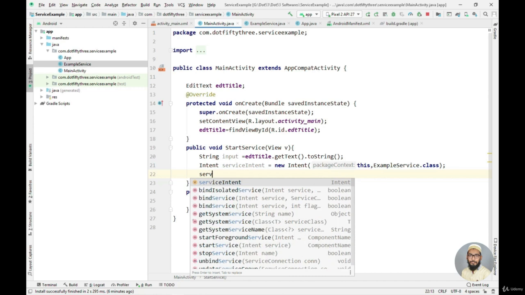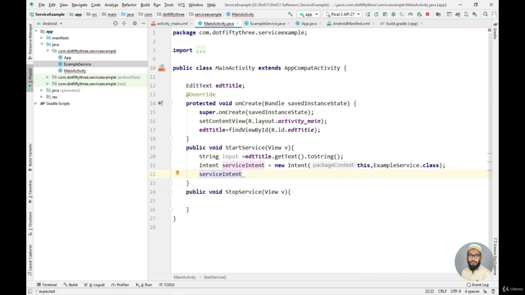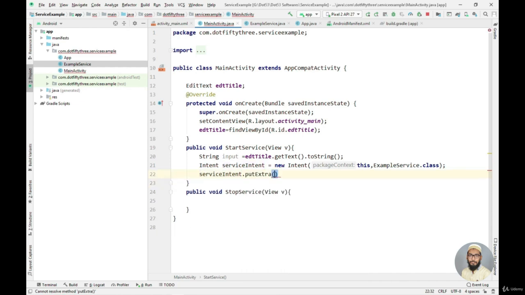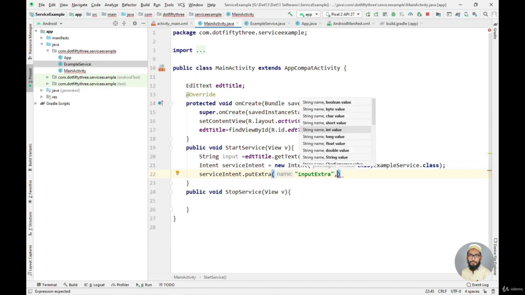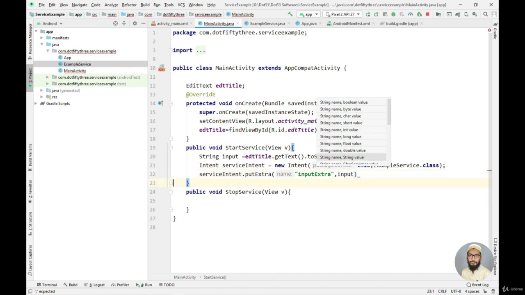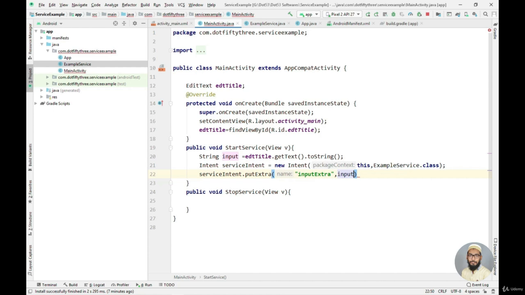I will use this intent object, serviceIntent, and say putExtra. I need to put a string extra, so I will name it inputExtra, because I want to pass the input value that I am getting from the user to this ExampleService class. So I'll say inputExtra, and as a second argument I will pass this input object. Let's put the semicolon at the end.